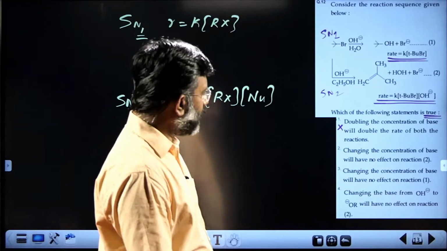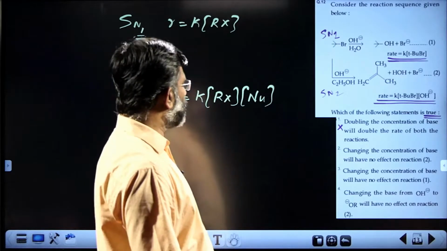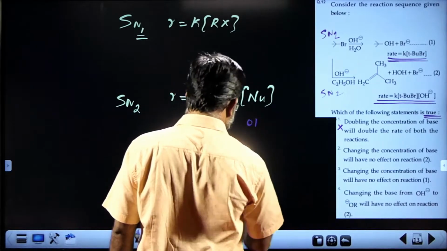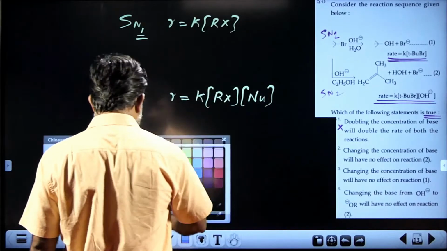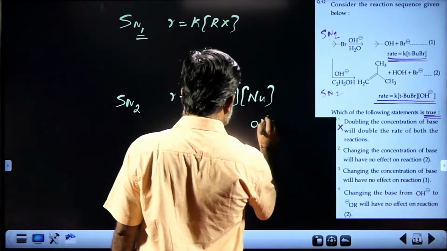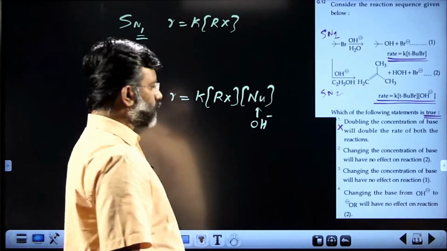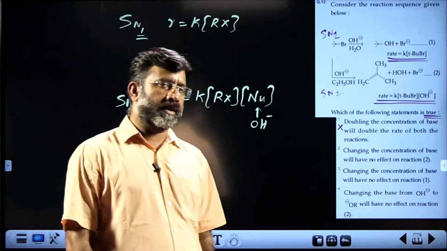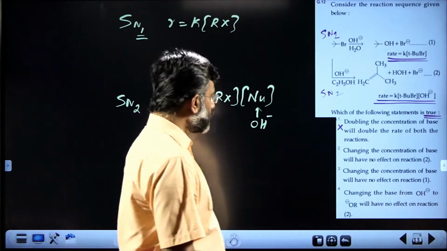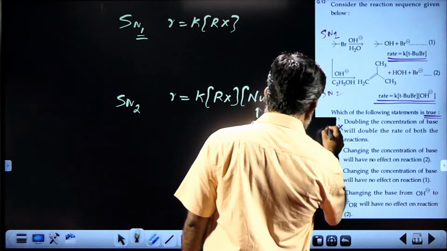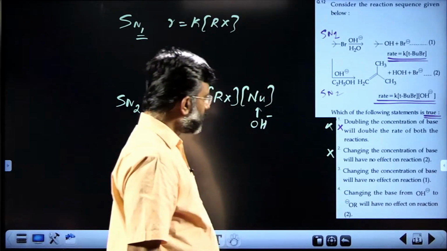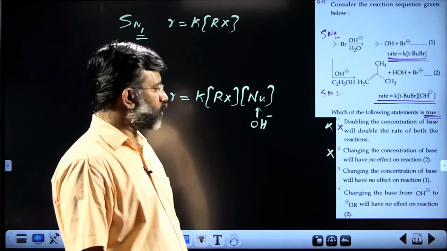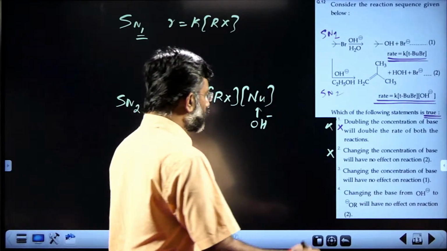Changing the concentration of base will have no effect on reaction 2. Wrong. When you change the concentration of base, this is OH minus. See, the nucleophile there is the base. This is OH minus in the reaction. So doubling the concentration of OH minus definitely doubles the rate of the reaction as far as the second reaction is concerned, because it is the SN2 mechanism. So that statement is also wrong. Third statement: changing the concentration of base will have no effect on reaction 1. Absolutely. That is the true statement.